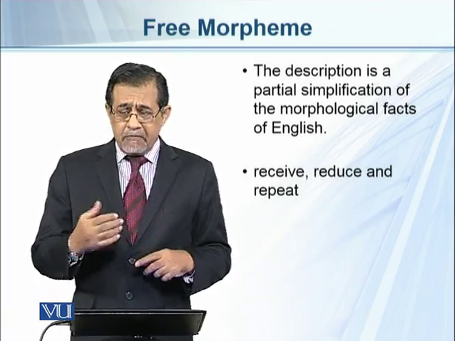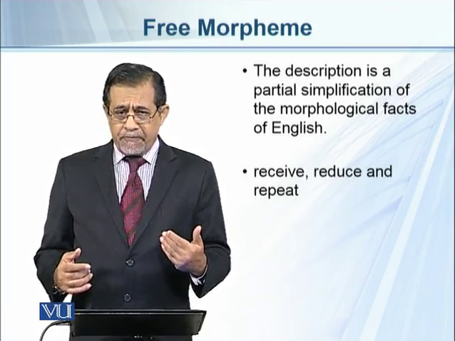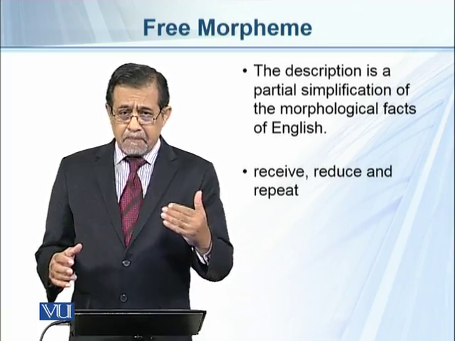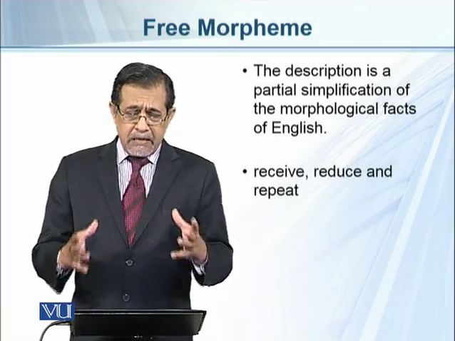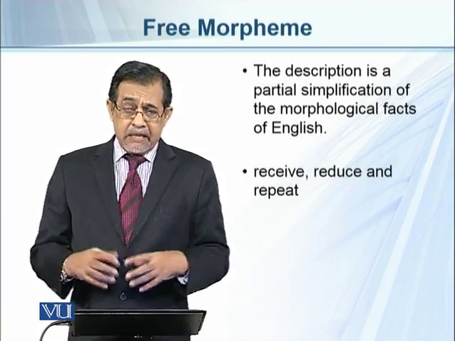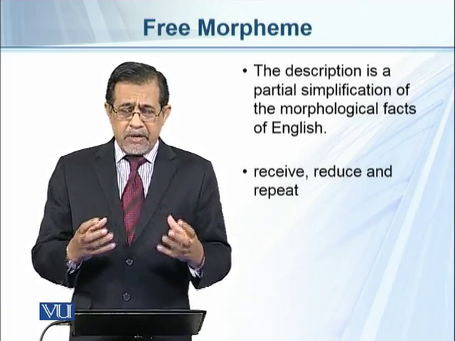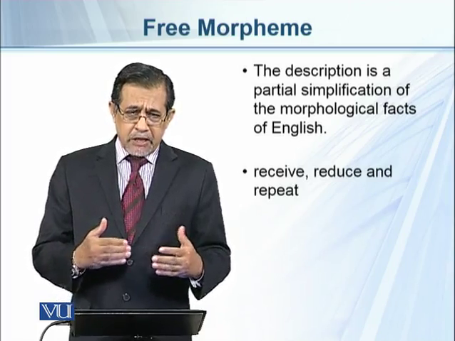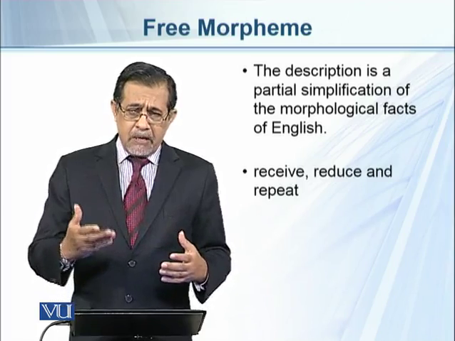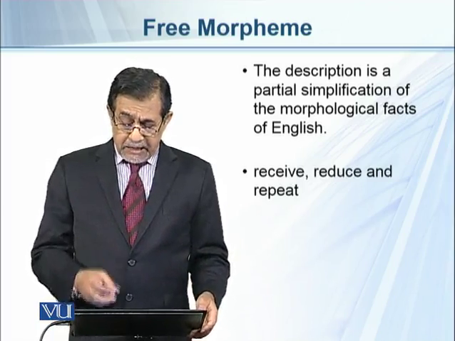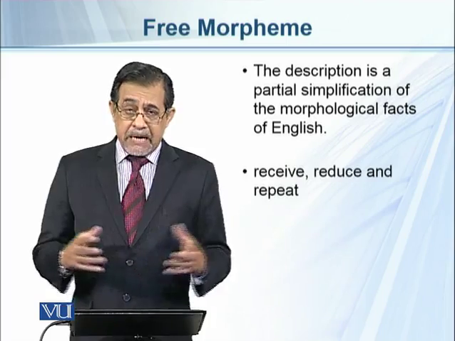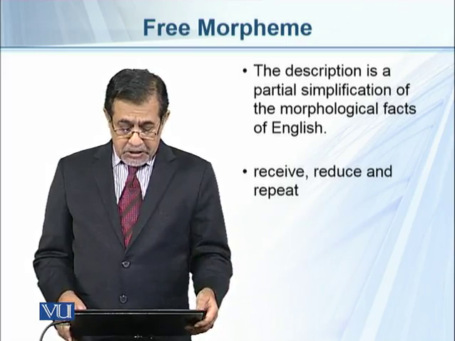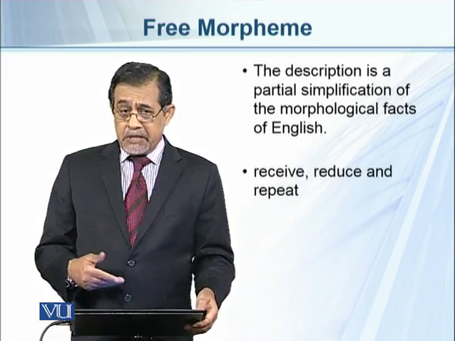But can we use sieve as a separate morpheme, or deuce as a separate morpheme, or peat as a separate independent morpheme? Three of them cannot stand alone as morpheme. So they do not fit into the description that we have given about morpheme. So that's why we said that this is a partial simplification of the morphological facts of English.